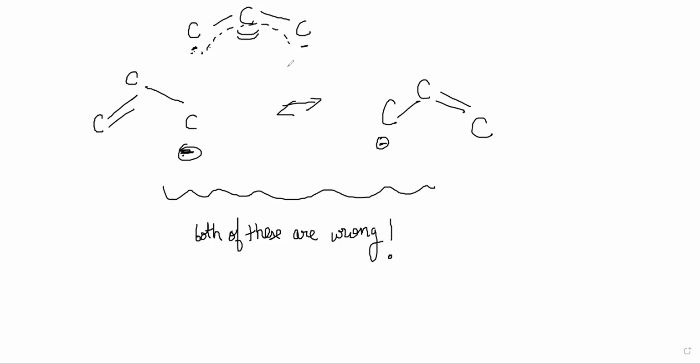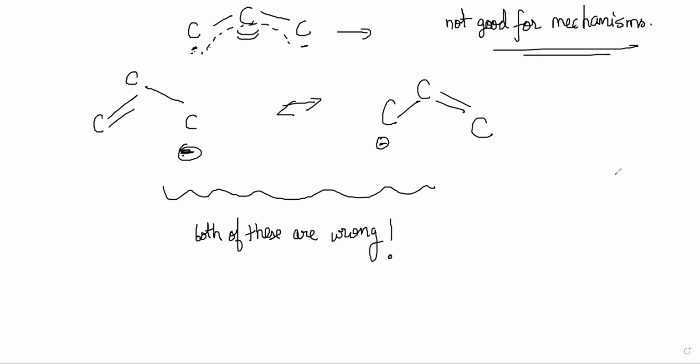He has written that this structure is good for showing the reality, but not good for drawing mechanisms of reactions, because then where will you draw the arrows from? If you show your structure like this, where is the electron arrow going to come from?